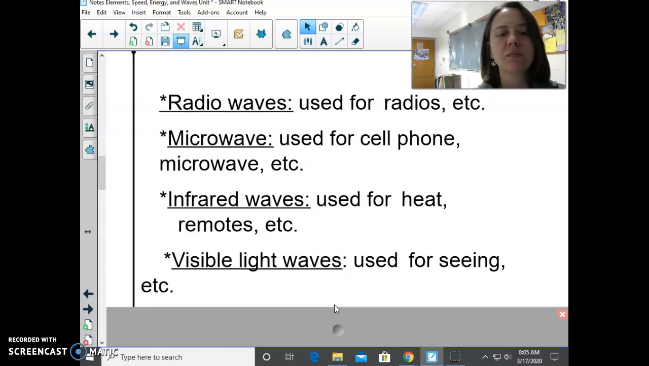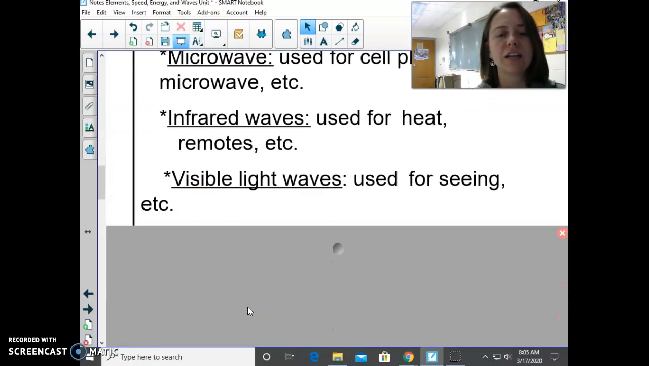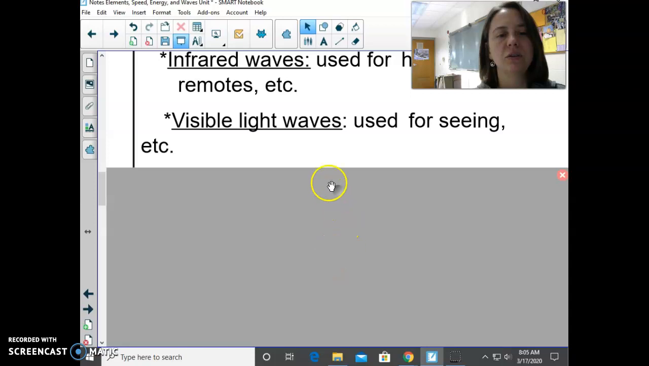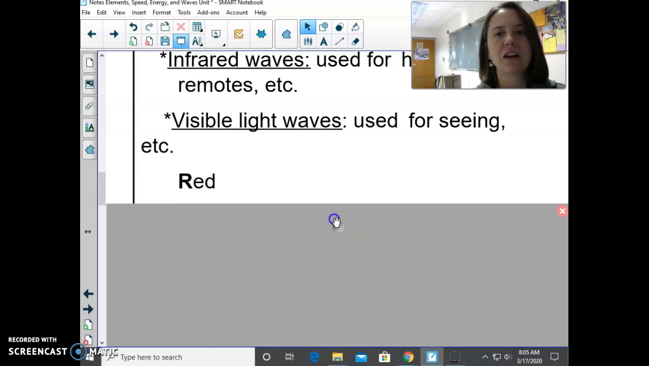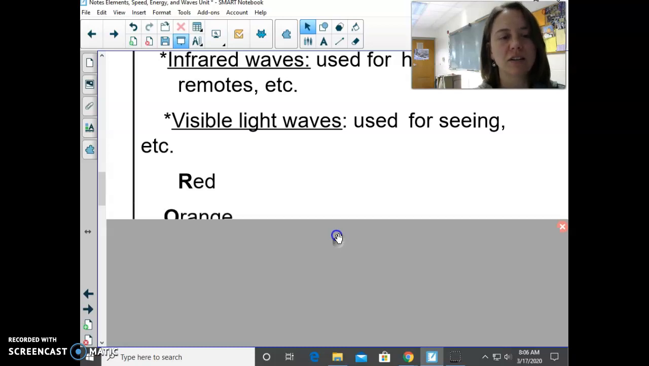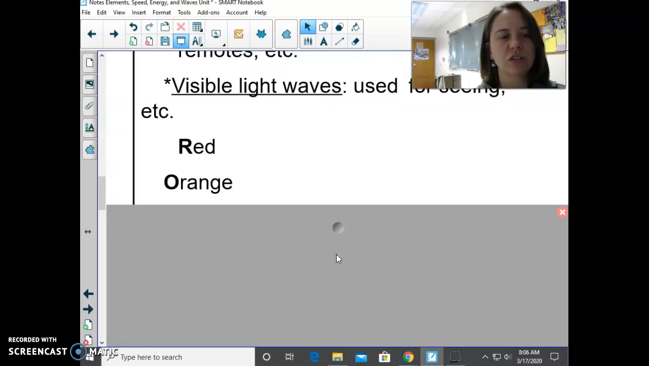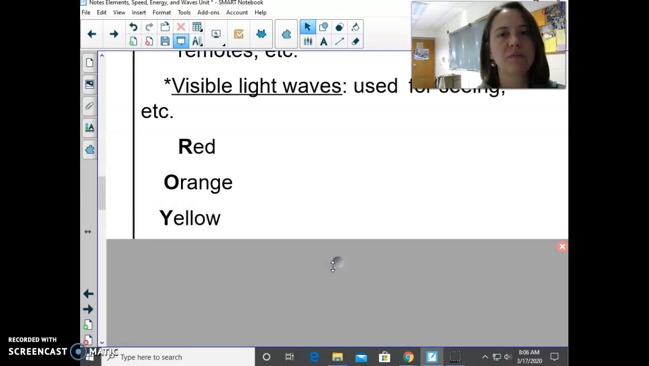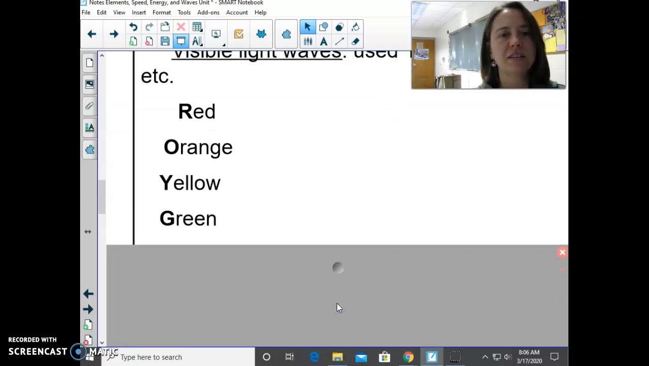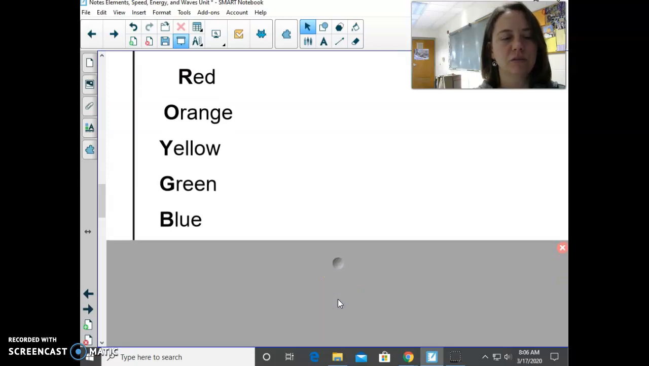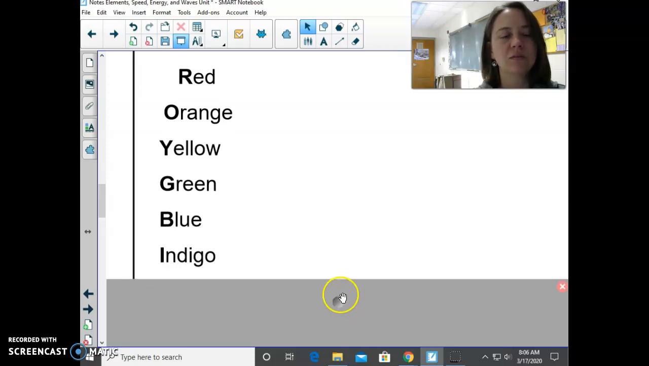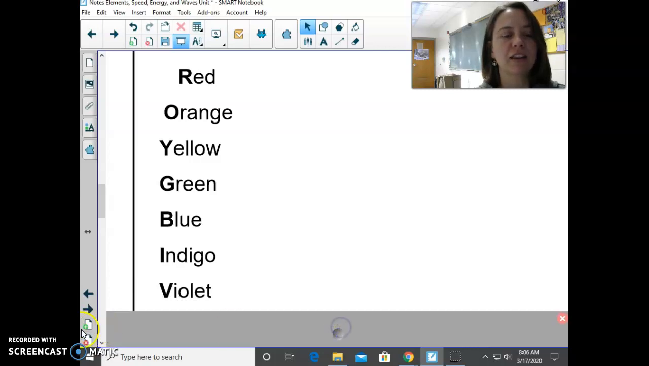And then coming to visible light waves, which are used for seeing. So everything that you can see is the visible light wave. And light is broken up into colors. The one with the longest wavelength is red, and then orange, and then yellow, and then green, and blue, and indigo, which is a type of purple, and violet.